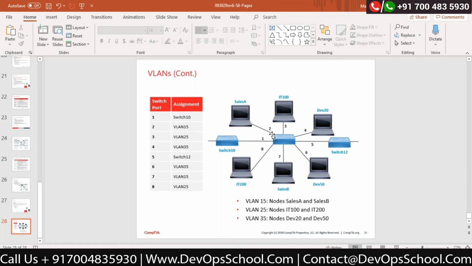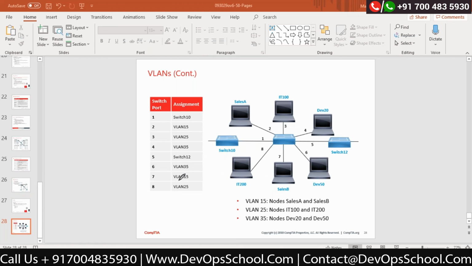If I don't have the VLAN concept and I connect different networks together, then if computer 7 sends any broadcast, it will ultimately go to port 3, port 4, port 5, and port 6 as well, because that is a broadcast message. But I do not want to broadcast it, because if you do the broadcasting, I can install sniffing software and come to know what you are doing. That is a security breach. I can even send anomalies or malware with the help of a broadcast message. Now, to avoid such impact, we have the VLAN concept on top of the switch.